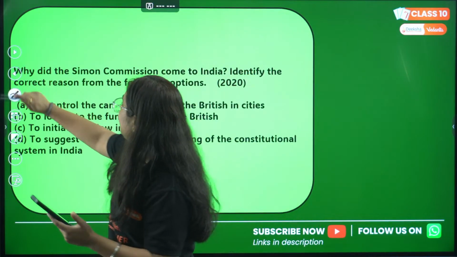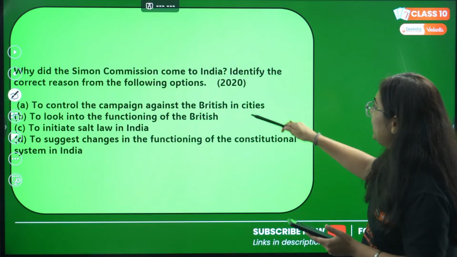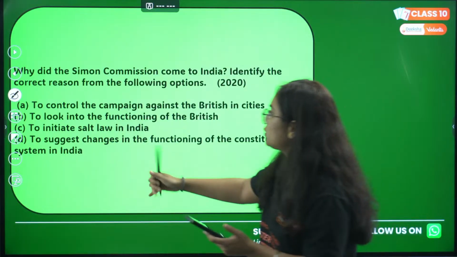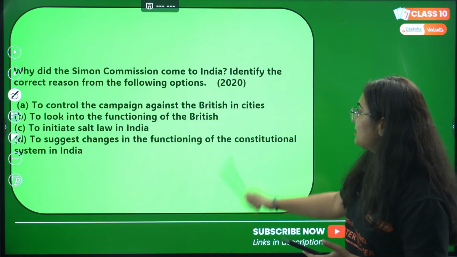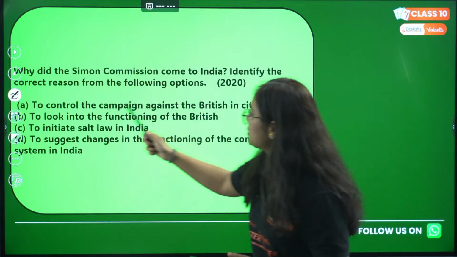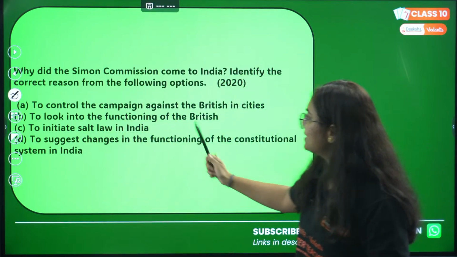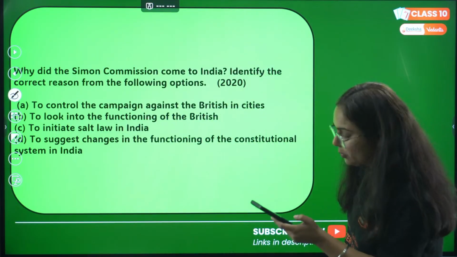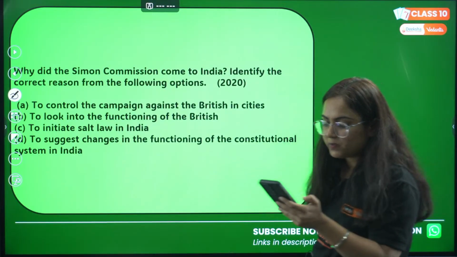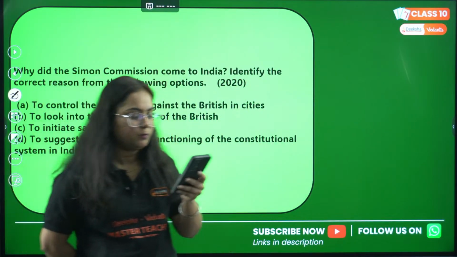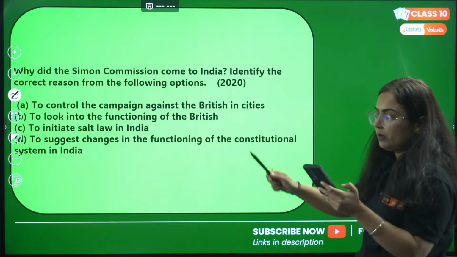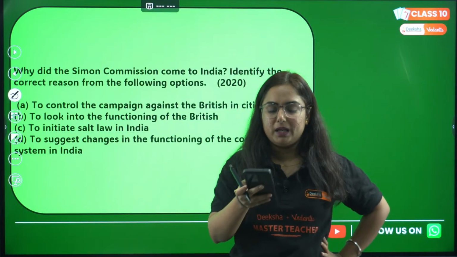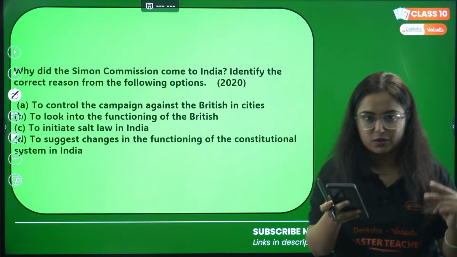Okay. Next one. Why did the Simon Commission come to India? Identify the correct reason from the following options. Let's speed up, guys. We have so many questions to solve. Option A. To control the campaign against the British in cities. Option B. To look into the functioning of the British. C. To initiate salt law in India. Or D. To suggest changes in the functioning of the constitutional system in India. Answer as fast as possible. Everyone participate. Quick.